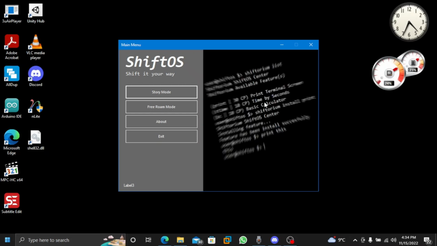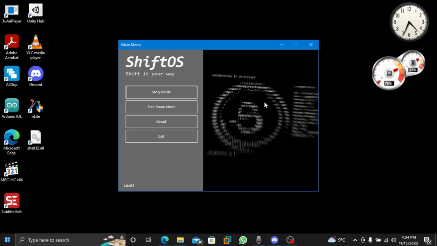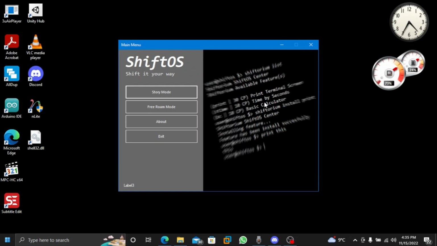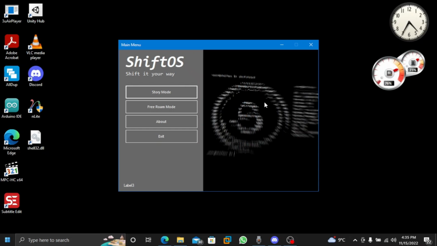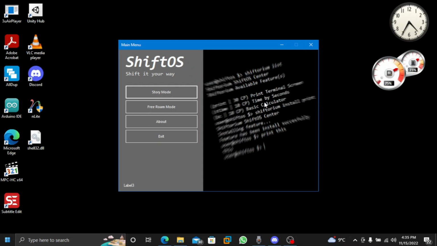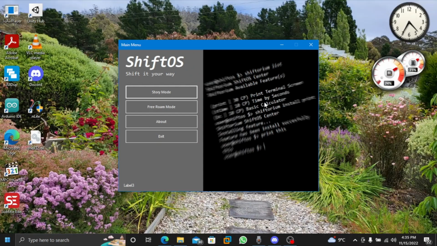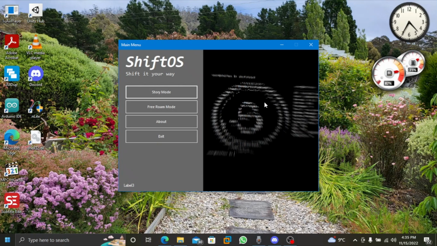The story mode takes place in the original concept of ShiftOS, the Philips version, which begins with the hijacking by DevX and so on. Free roam mode is basically a sandbox where you can go to any commands available on ShiftOS. But as of now, to demonstrate how ShiftOS is going to take shape in the future, we're going to do story mode.